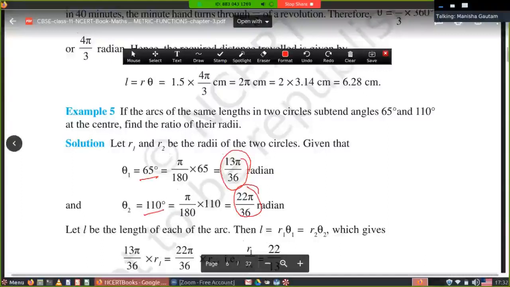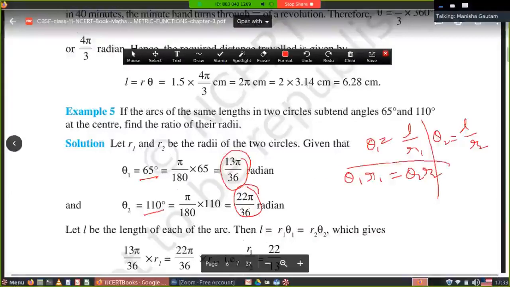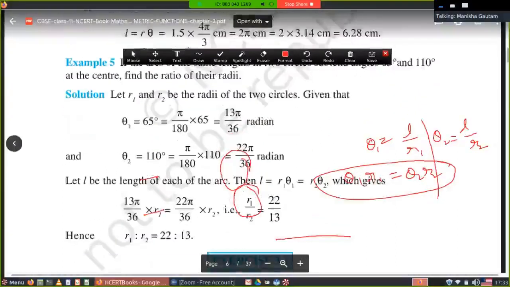Length of arc: theta is equal to L upon R. If I'm talking about 2 circles, I have to put theta 1 is L upon R1. For the second circle, I am taking theta 2 is L upon R2, because length of arcs are same. That's why I have taken L and L. First length of arc theta 1 R1 and theta 2 R2 both will be same because length of arcs are same. Here this is written R1 theta 1.